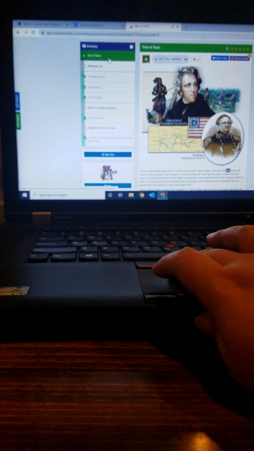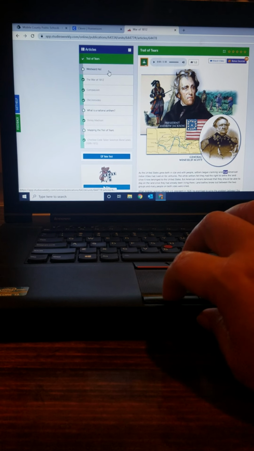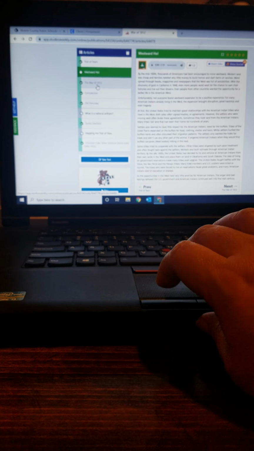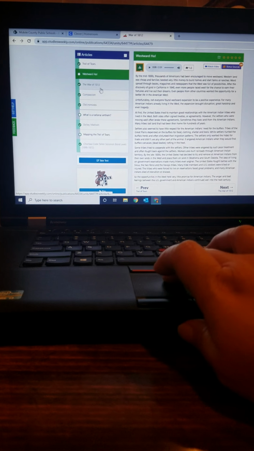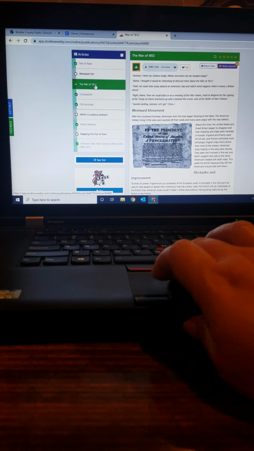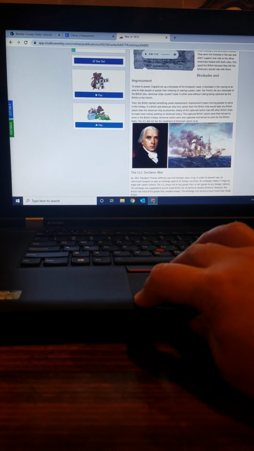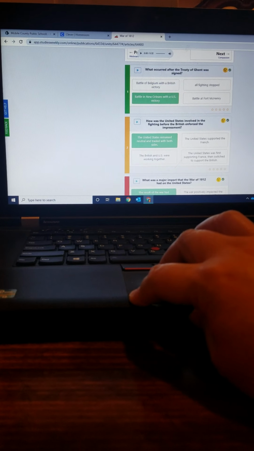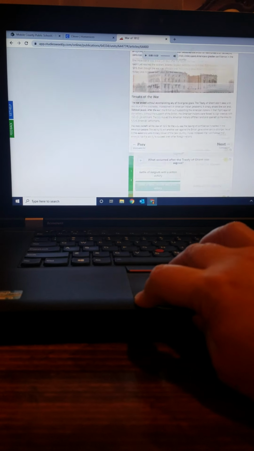This is what's important over here. This is your table of contents. Each one of these is an article. You need to read your article. Again, it'll play it for you. It will also have video. You need to click on each one of these and read the entire article. Now, as you're reading the article, you will also have practice questions. These practice questions are going to be the same questions that are going to be on your test when you get finished.